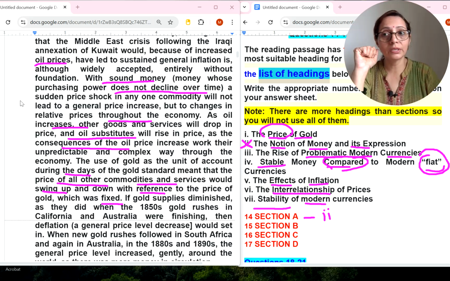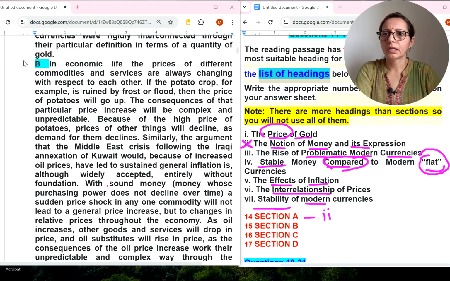Let's go to C number paragraph. If you ask me, I think they are talking about the interrelationship of prices. Stable money, they have given a definition, I understand, but there is no comparison with modern fiat currencies. In the first sentence, if you just notice, if the potato crop, for example, is ruined by frost or flood, then the price of potatoes will go up.